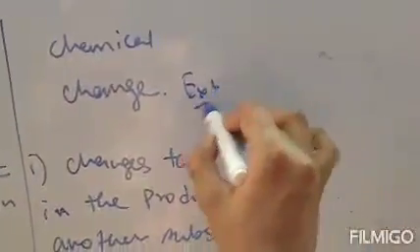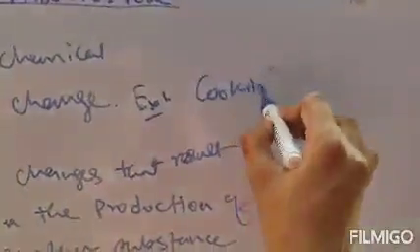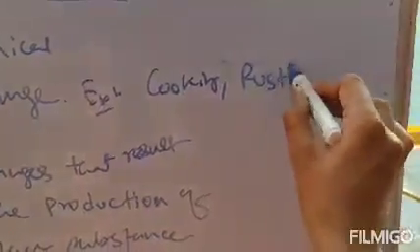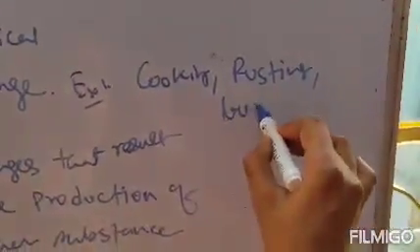Examples are cooking, rusting, burning. These are chemical changes. What is physical change and what is chemical change, their difference and their examples, this is covered. Clear?